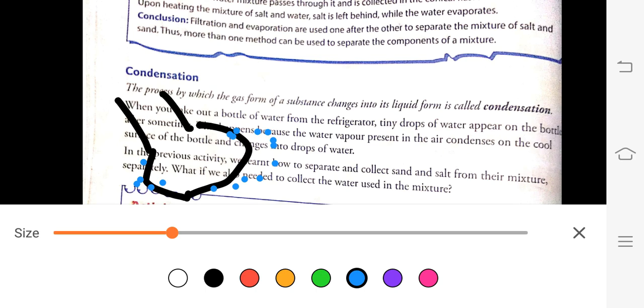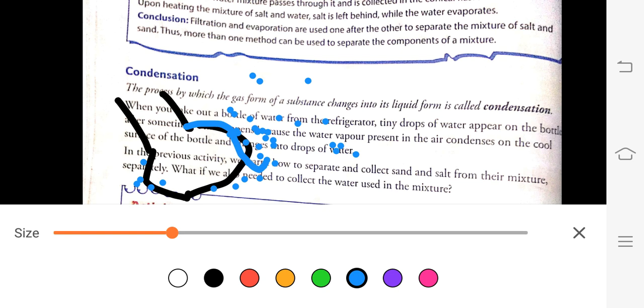The water vapor gets deposited on the surface of the water bottle. So how do these water droplets come on the surface of the water bottle? The water droplets appear because the moisture present in the atmosphere gets cooled due to the coldness of this water bottle. Due to the coldness of the bottle, the water vapor present in the atmosphere gets cooled and deposited on the surface of this water bottle.